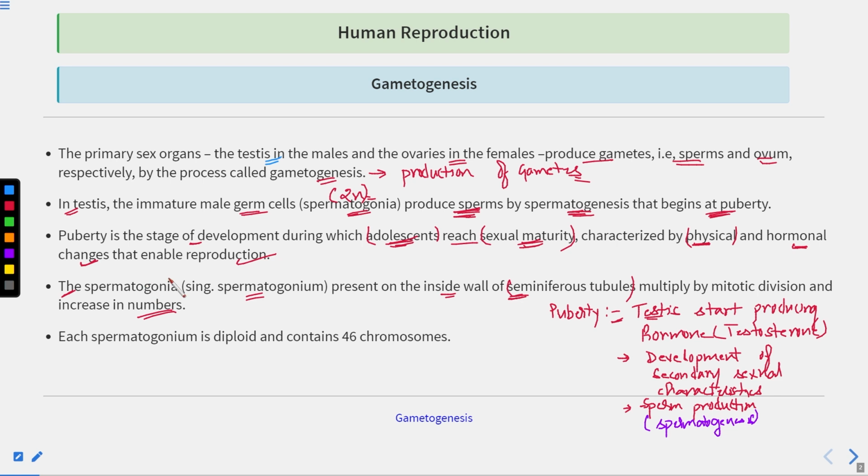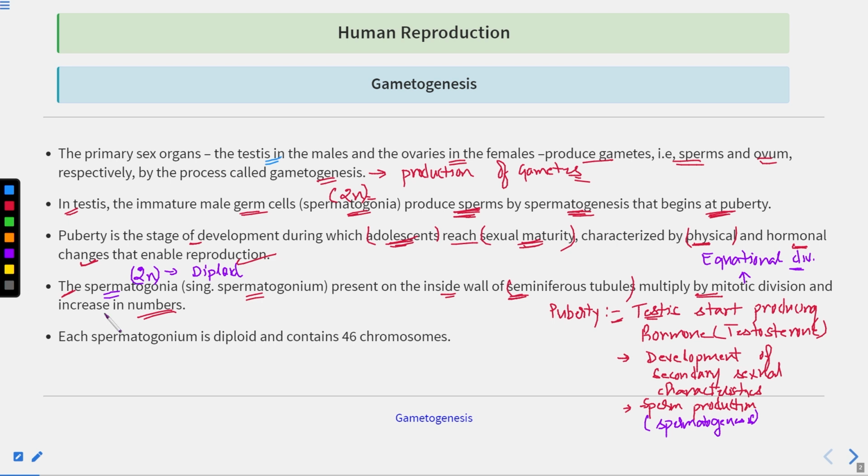The spermatogonia are multiplying by mitotic divisions. What are mitotic divisions? Mitotic divisions are known as equational division. So what happens during the equational division? If the cell is diploid, it will remain diploid. If the cell is haploid, it will remain haploid only. Clear? So first is the increase in the number of these spermatogonia cells. These spermatogonia cells, I've already told you, are diploid. Clear?